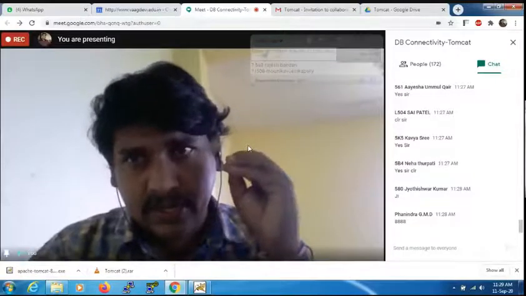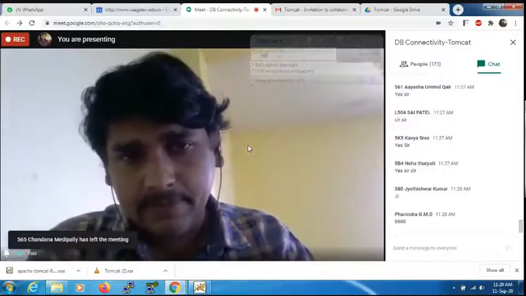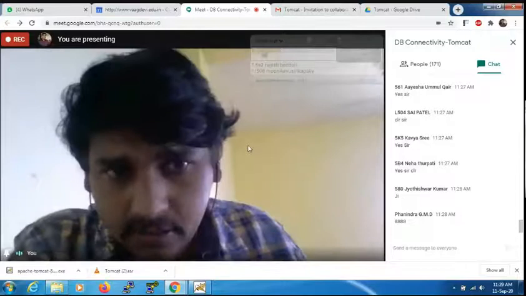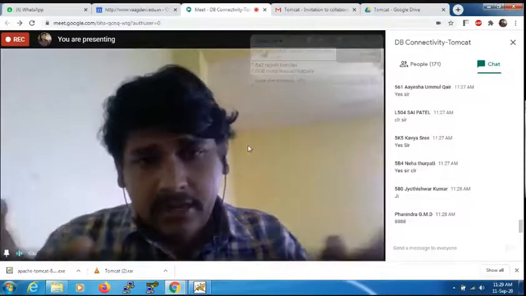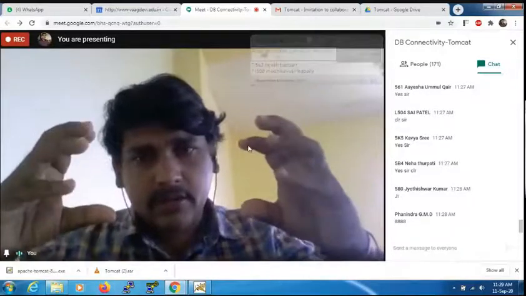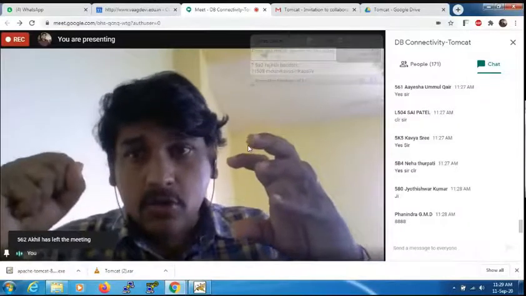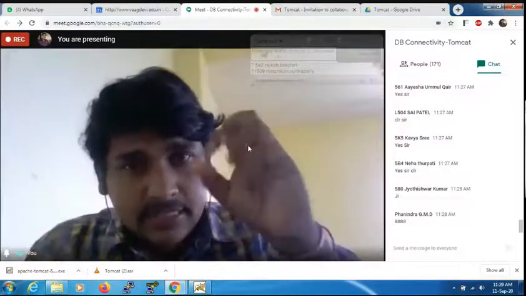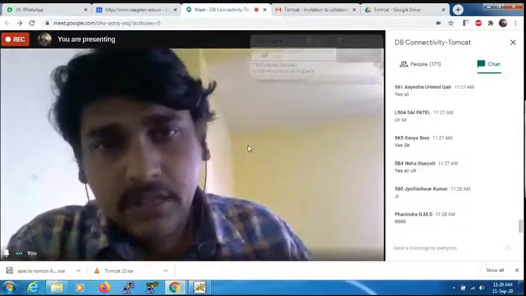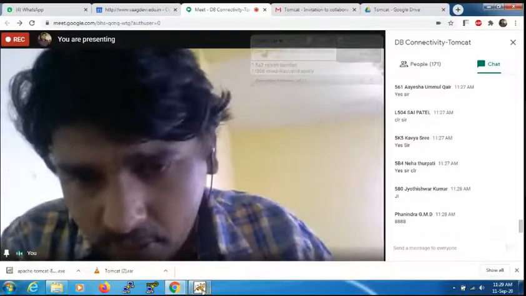I hope this is very clear. Oracle won't allow you to change the port number, but Tomcat allows you to change it. So if you are using Oracle and Tomcat both, Oracle's HTTP port number is 8080 by default. So I request, during the installation of Tomcat, please change the HTTP port number. Tomcat gives the flexibility to change the port number. I hope this is very clear.